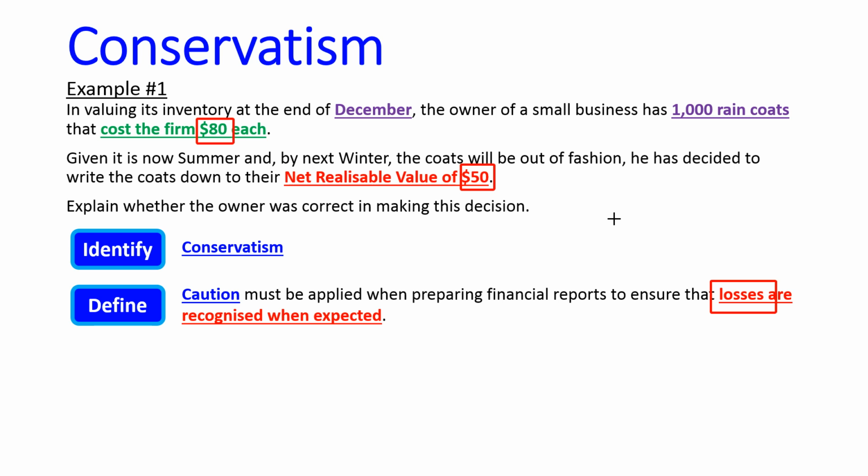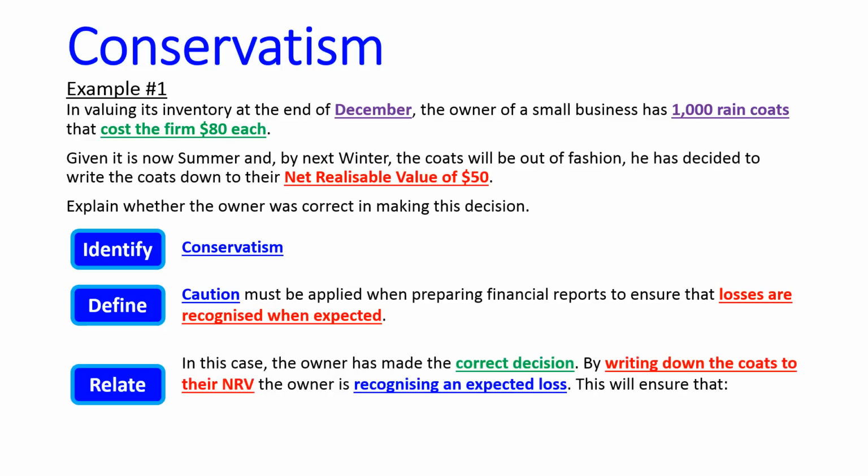You're just rote learning an answer that's got nothing to do with the question, and the examiner has made comments in recent years specifically saying you'll lose marks for that. What I haven't done is related it to this question and said, well, what's that got to do with these coats that cost $80 but can now only be sold for $50? So in this case, I'm going to say the owner's made the correct decision. By writing the coats down to their net realizable value, the owner is recognizing an expected loss. Still probably not enough detail here.